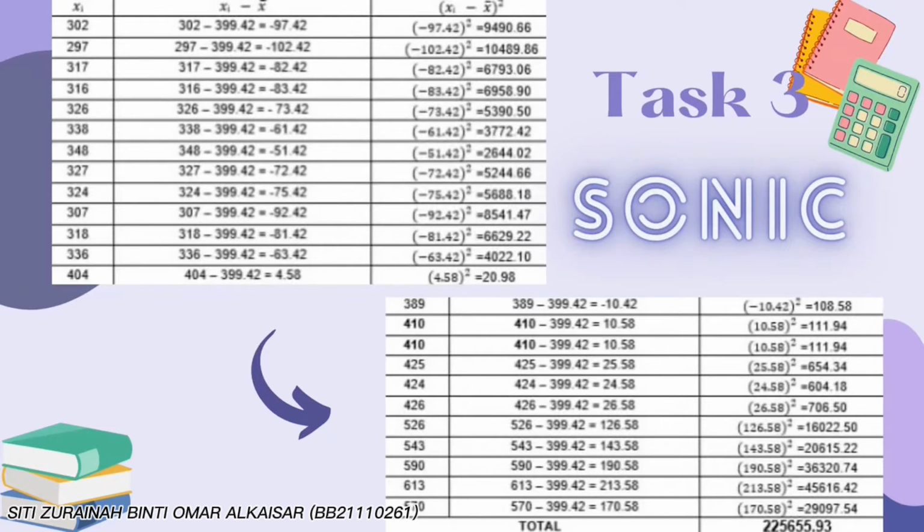This is the dataset from Sonic Company to calculate the variance. The first column xi is the stock return in Ringgit Malaysia between year 1998 until 2021 for Sonic Company. The second column is xi minus x bar. X bar is the mean that we got from task 2. The third column is the answer we got from column 2 that we need to square to get the value. Then we sum up all the values from column 3 to calculate the variance. The total we got from column 3 of Sonic Company is